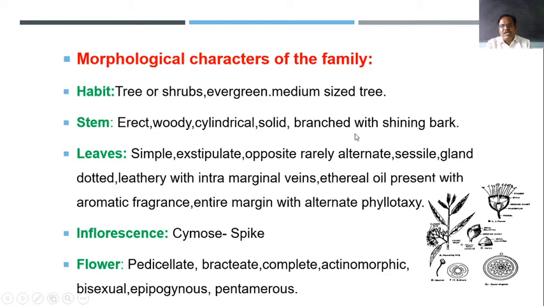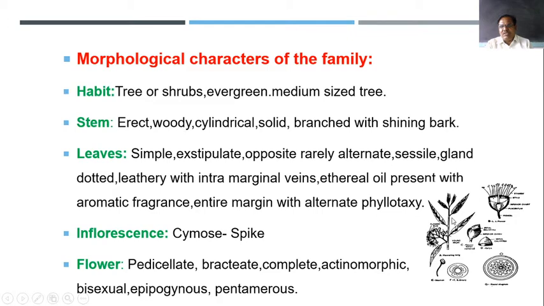They are branched with papery and shining bark. At certain maturity this bark shows a papery appearance and is shining.